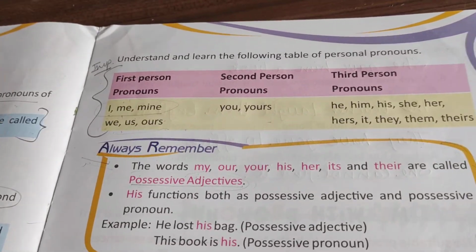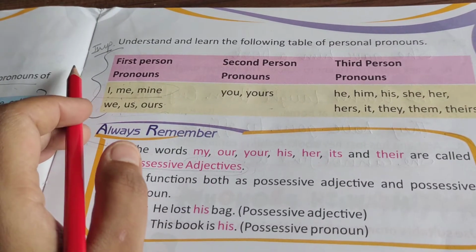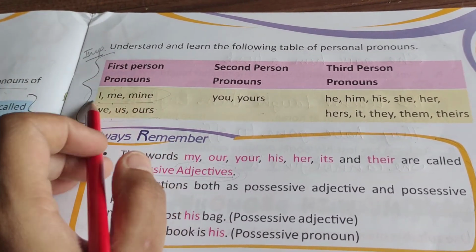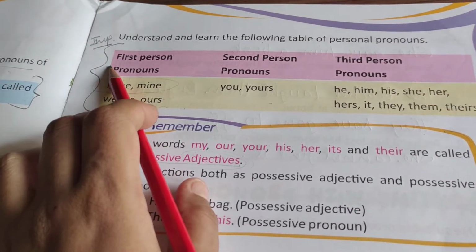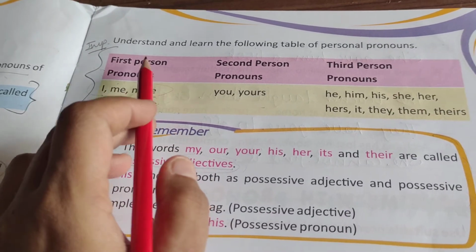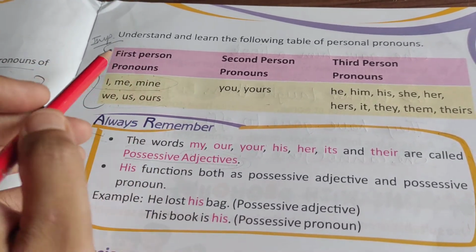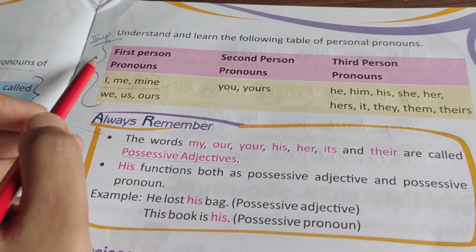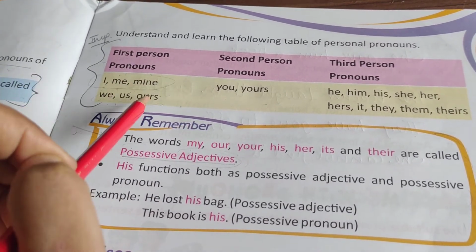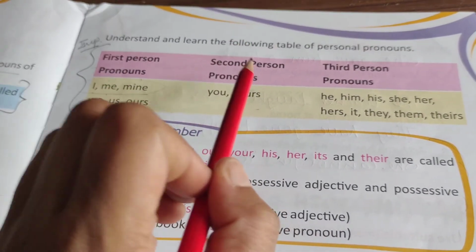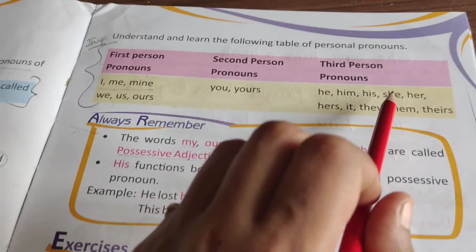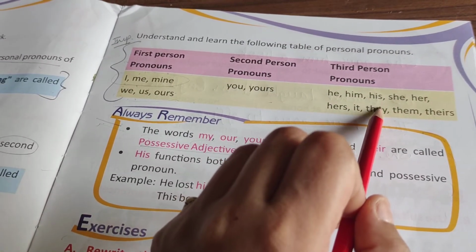Now coming to the next page, that is 55 page. I have told you to mark this table as important. Because why is it an important table? Because through this table only we will come to know that first person pronoun में हम कौन कौन से pronouns use करते हैं, second person pronoun में कौन से, और third person pronoun में कौन से use करते हैं.